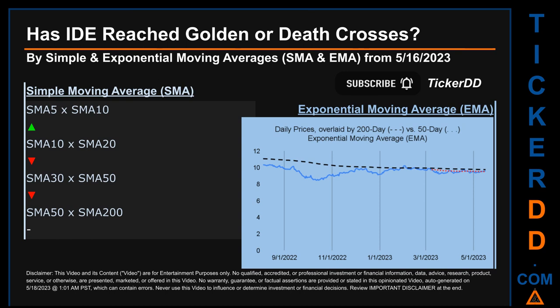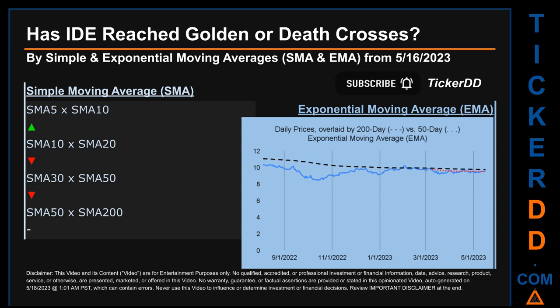Has IDE price reached golden or death crosses? Golden cross and death cross are basic signals that compare average prices across two specified trade day ranges, a short-term versus a long-term range. For example, 5-day versus 10 trade days. Essentially, a golden cross is a bullish signal. It appears when a ticker's short-term moving average crosses above its long-term average. Vice versa, a death cross is a bearish signal when the short-term crosses below its long-term moving average.